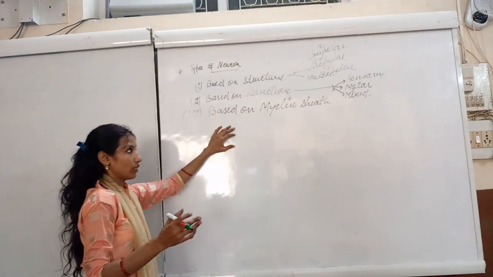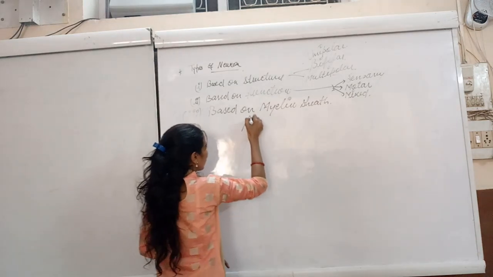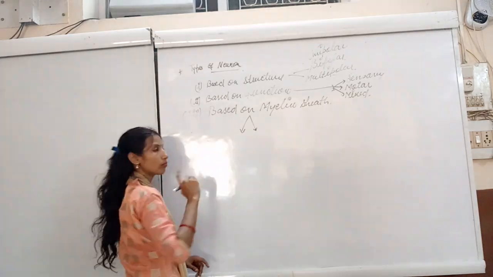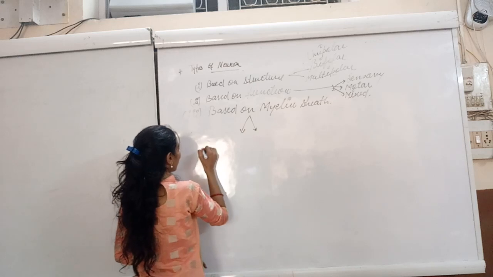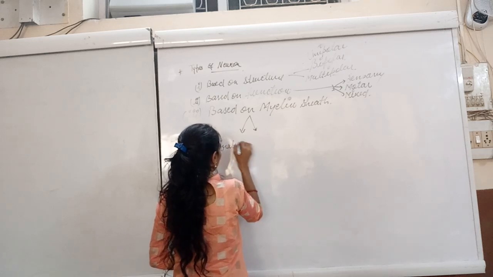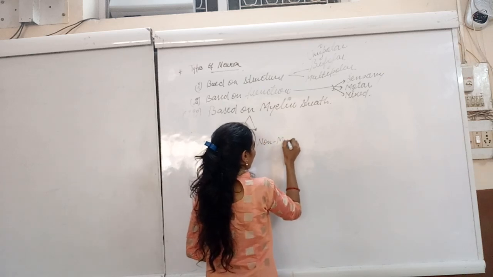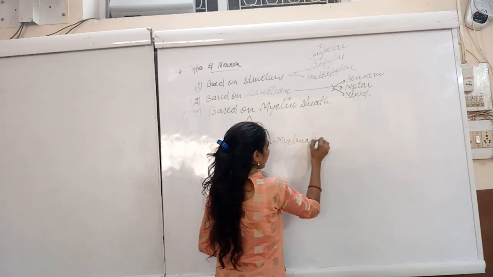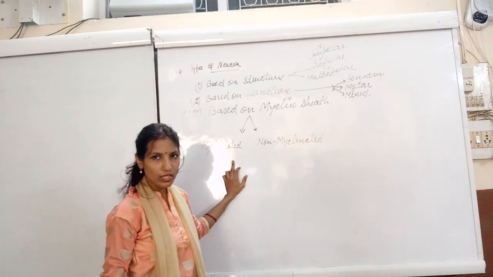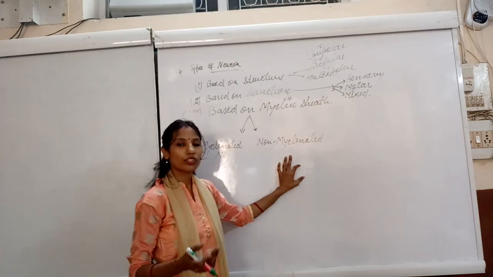Then, based on myelin sheath, they are categorized into two main categories: the myelinated neuron and the non-myelinated neuron. In the myelinated neuron, the myelin sheath is present. Simple, by the name we can understand. And in the non-myelinated neuron, the myelin sheath is not present.